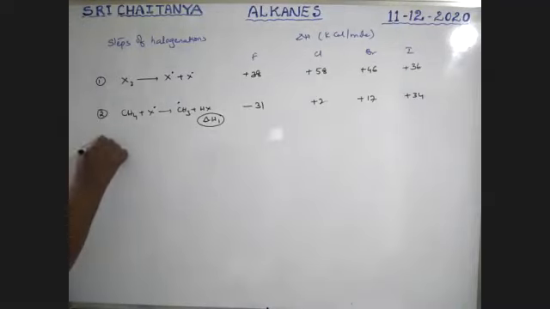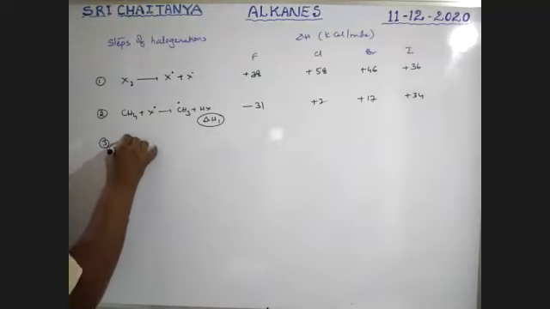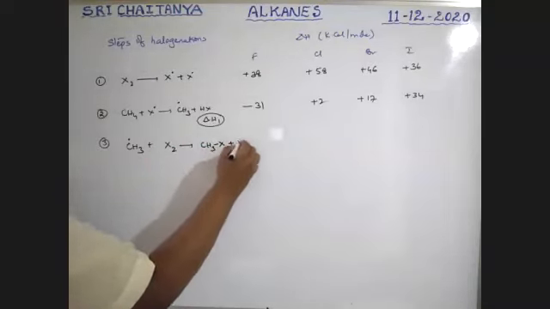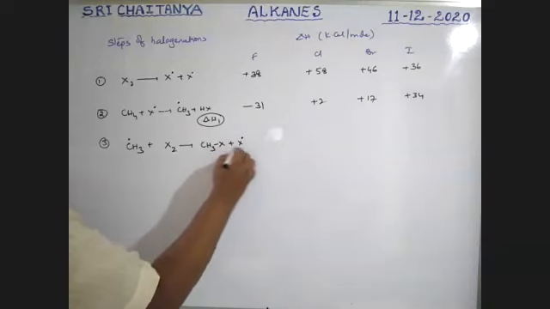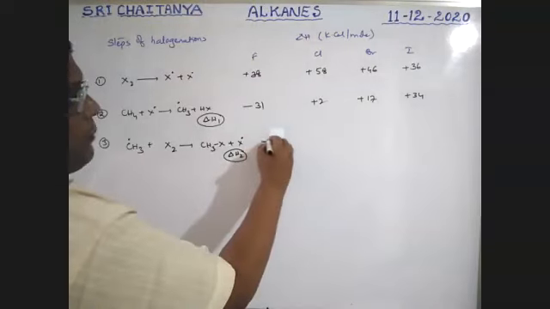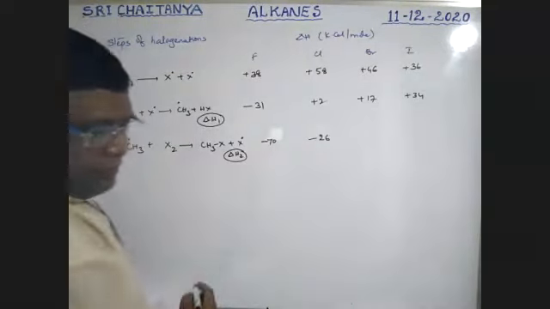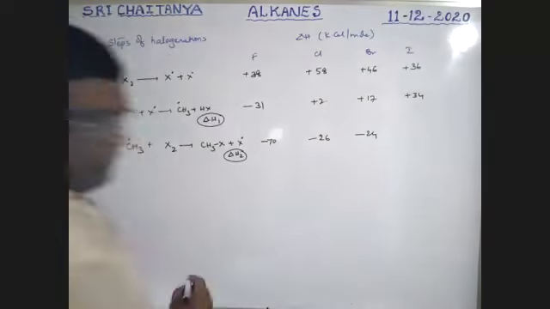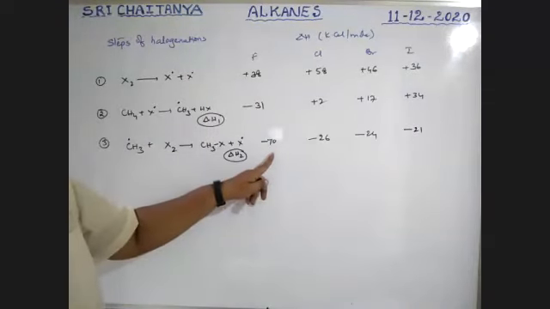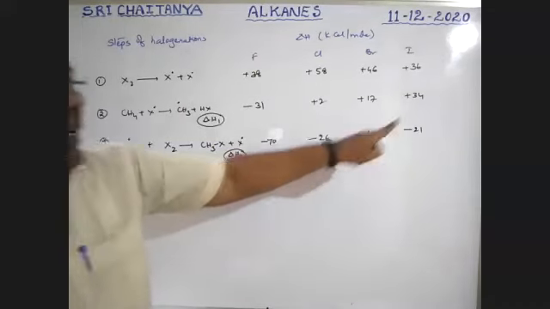Next, third step, boys. What is that? The formed methyl radical once again reacts with halogen, giving CH3X plus X radical. For this, delta H2 is used. Here, if fluorine is used, it is minus 70, exothermic. Then minus 26, minus 24, minus 21, all exothermic. Here a huge amount of energy is released for fluorine, which means the reaction is very, very fast. Next comes chlorine, then bromine, then iodine.